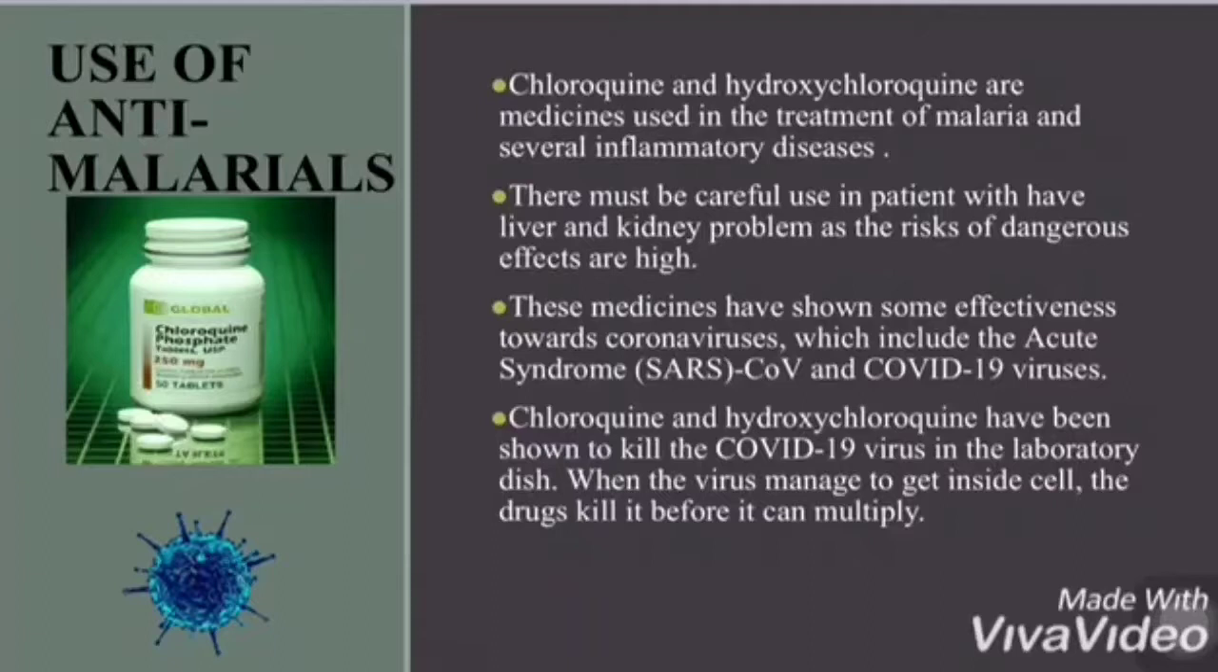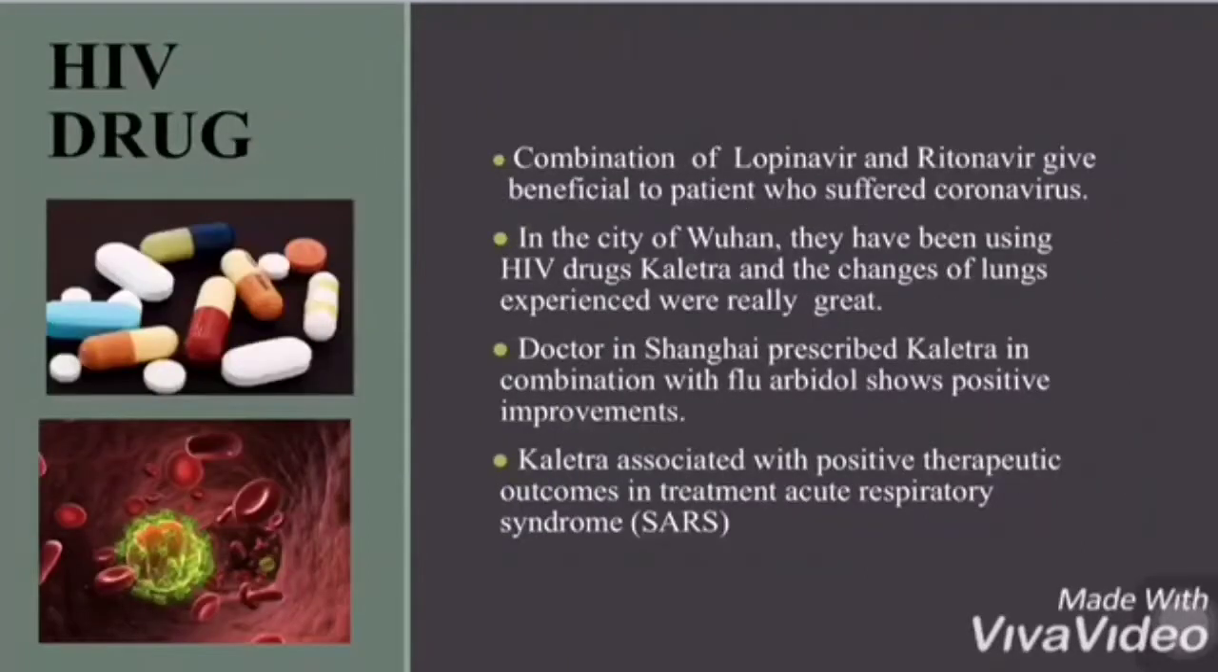They also use HIV drugs. A combination of lopinavir and ritonavir gives benefit to patients who suffer from coronavirus. In the city of Wuhan, they have been using the HIV drug Kaletra and the changes in the lungs were really great. Kaletra is associated with a positive therapeutic outcome in the treatment of acute respiratory syndrome.